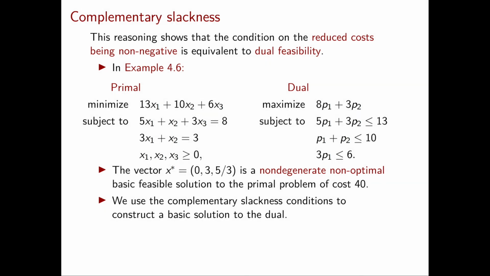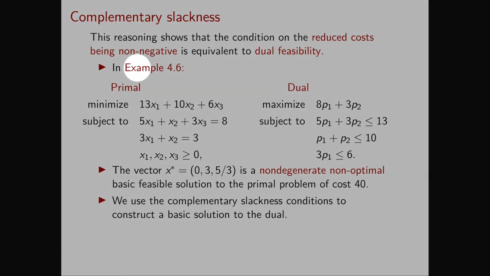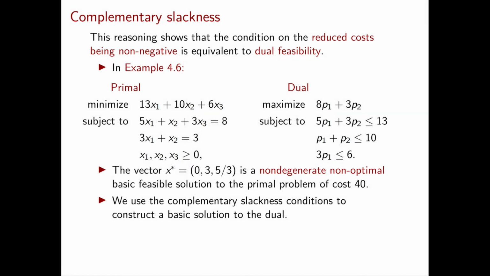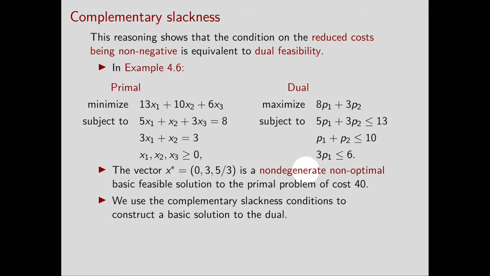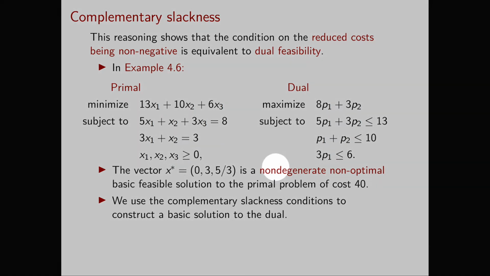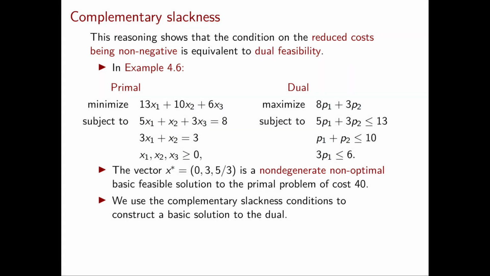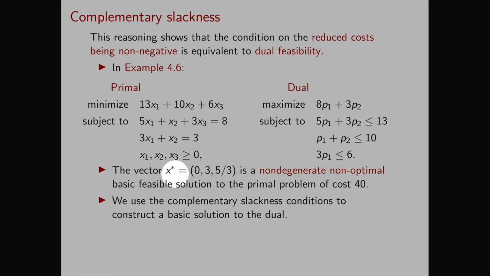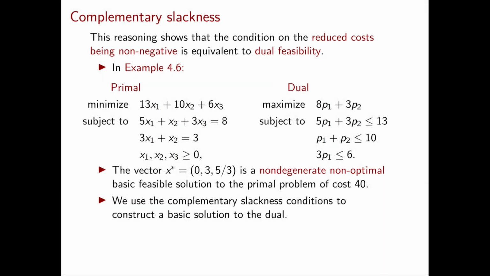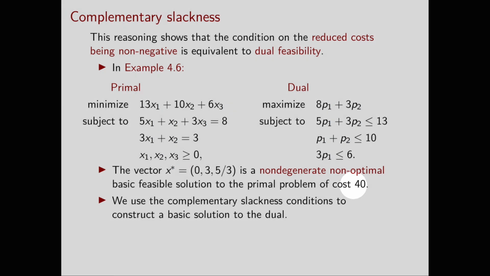Now let's see an example where the reduced costs are not non-negative. And to do so, we just need to look again at our example 4.6 and pick a non-optimal basic feasible solution. In our previous argument, we also had the assumption that the solution was non-degenerate, and here we keep that assumption, and so we pick a non-degenerate, non-optimal basic feasible solution. An example of such a solution is x star equal to (0, 3, 5/3). The cost of such a solution is 40.